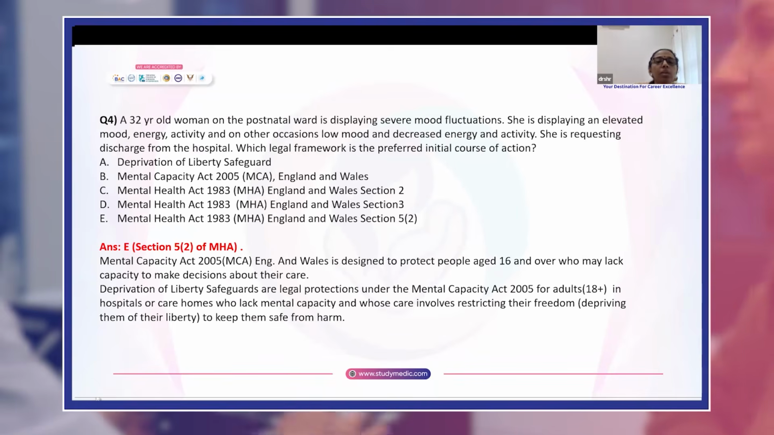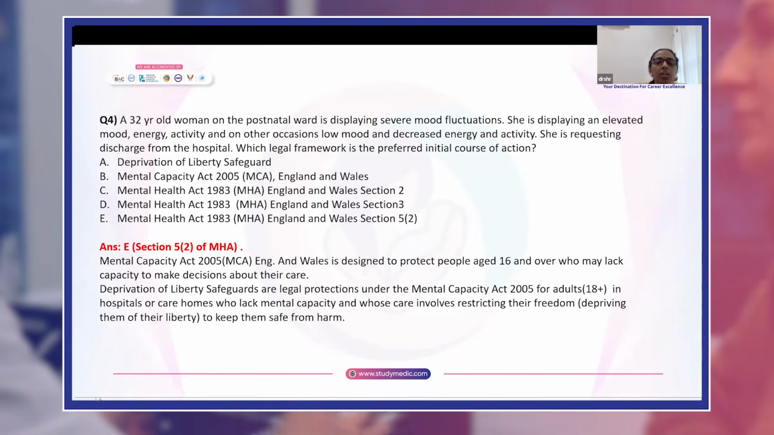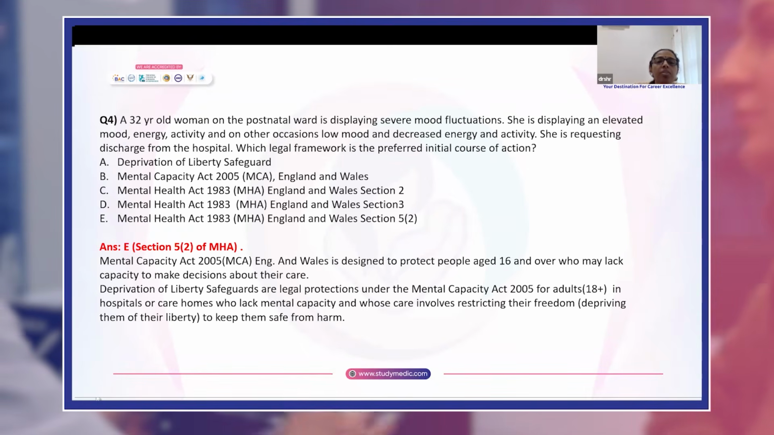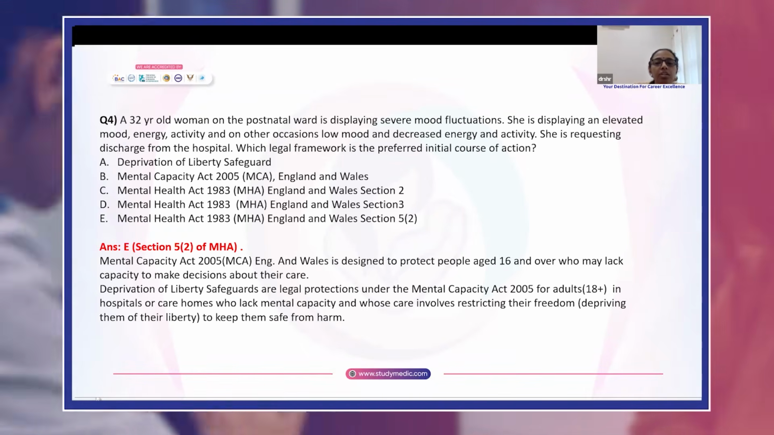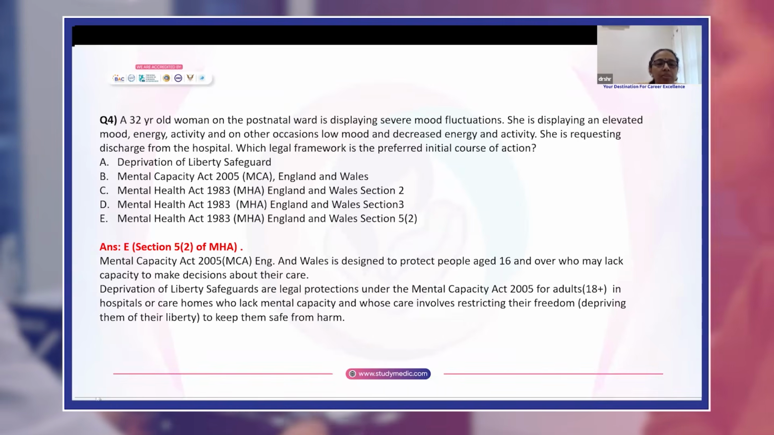A 32-year-old woman on the postnatal ward is displaying severe mood fluctuation. She's displaying an elevated mood, energy, activity, and on other occasions, low mood, decreased energy and activity. She is requesting discharge from the hospital. Which legal framework is the preferred initial course of action? Answer is E, Section 5.2 of MHA.